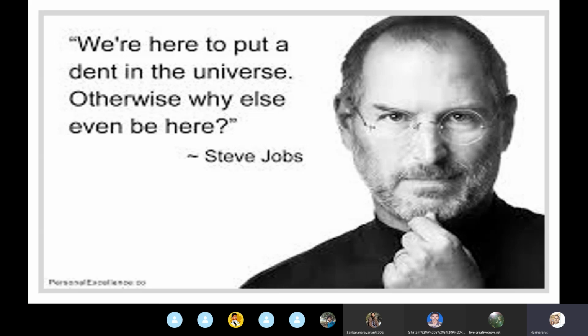So we need to make a change. If you want to be successful, you have to be different from others. You have to lead from the front. Remember, I showed a slide in the first lecture, right? The fish moving first is the leader and the others are followers. So you need to be a leader, whatever we do. It can be in any domain, right? You could be a singer or a cook or whatever. Use your passion, right? You have to be the best in that, or at least try to be the best. So it's extremely important. Likewise, you all want to make a career in chip design, right? So you need to be the best in that.